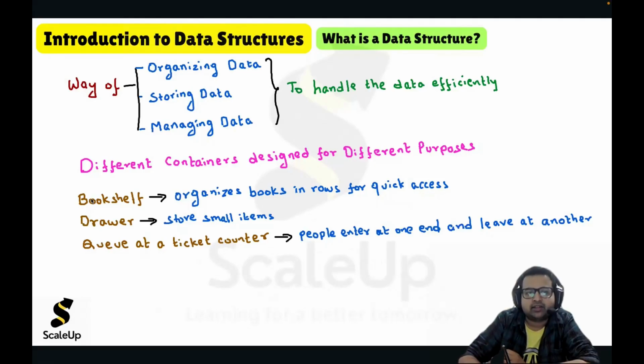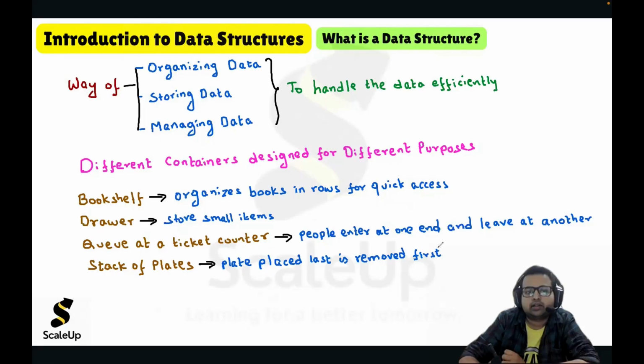Similarly, we have a stack of plates. We are talking about the organization of elements or objects in different ways. In a stack of plates, the plate which is placed last is removed first.